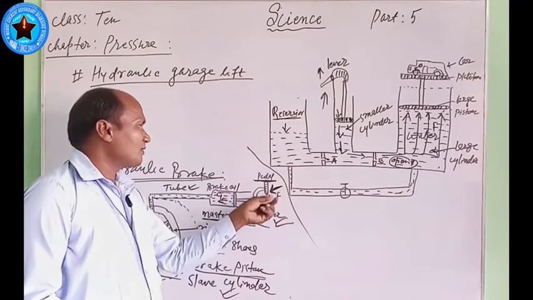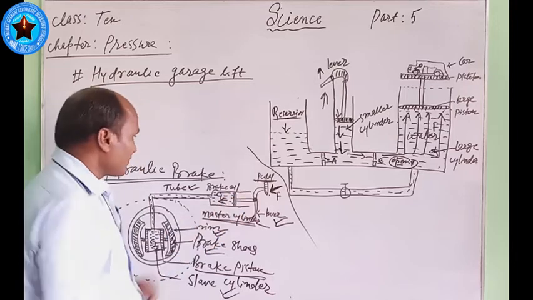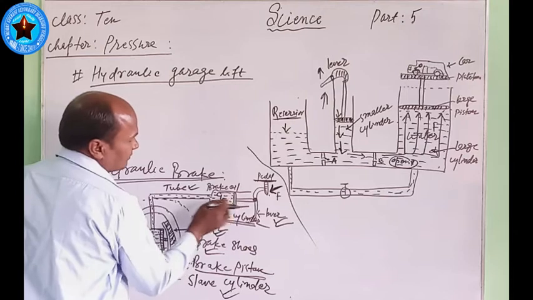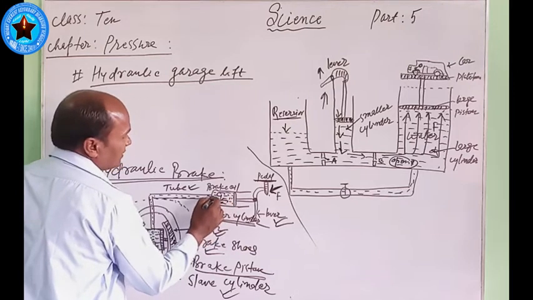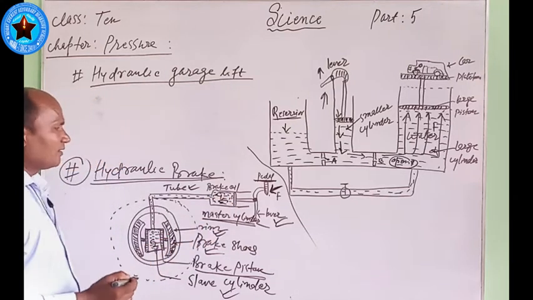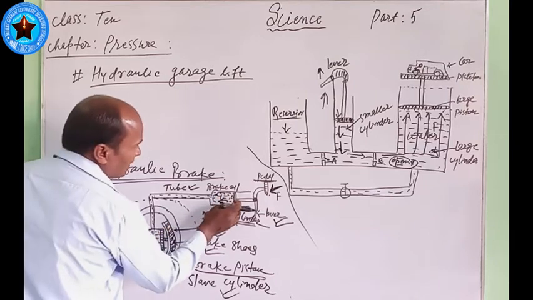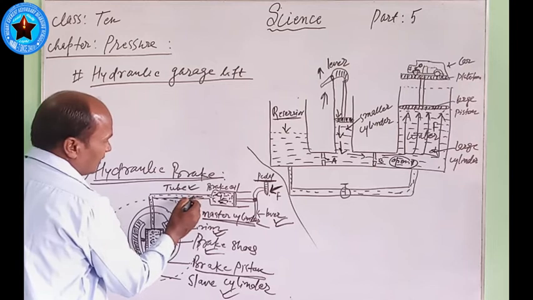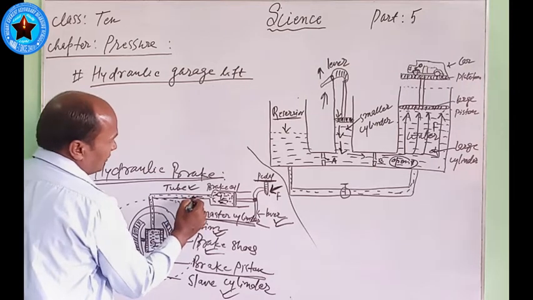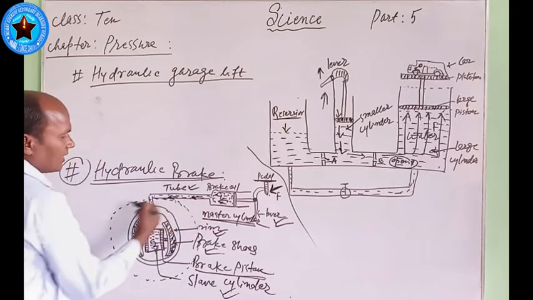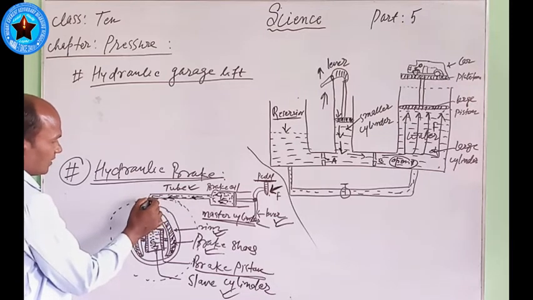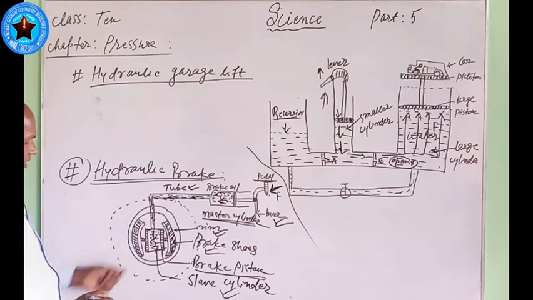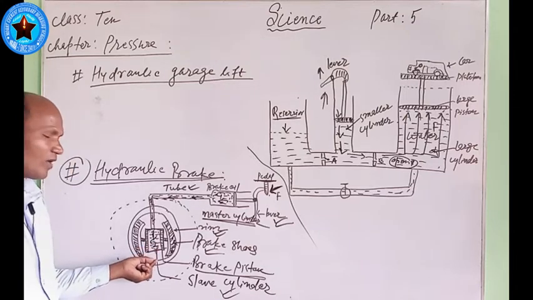What happens? Then this piston presses the liquid inside the master cylinder. It means that force is applied and the force is transmitted equally in all directions. You are seeing the direction of force. Now this force comes here. Here is a liquid, that is oil.